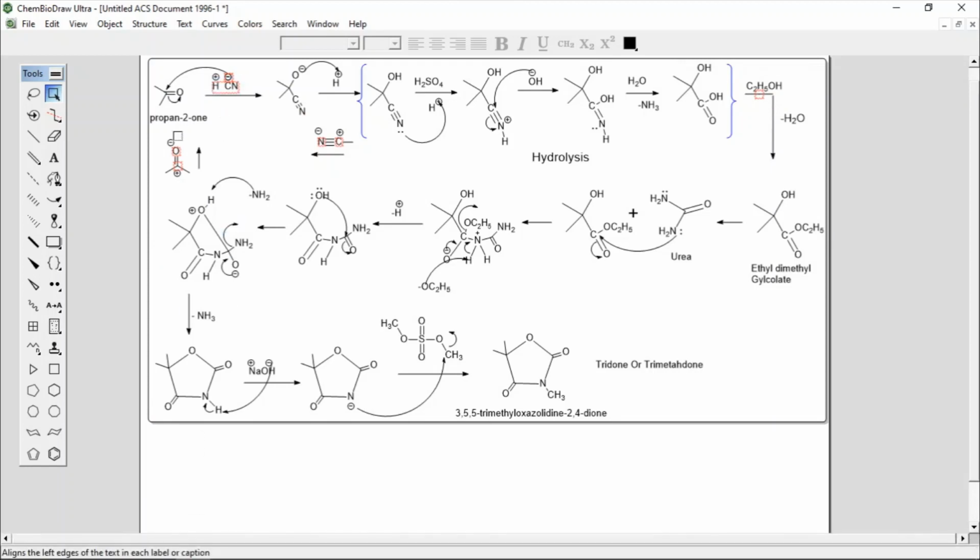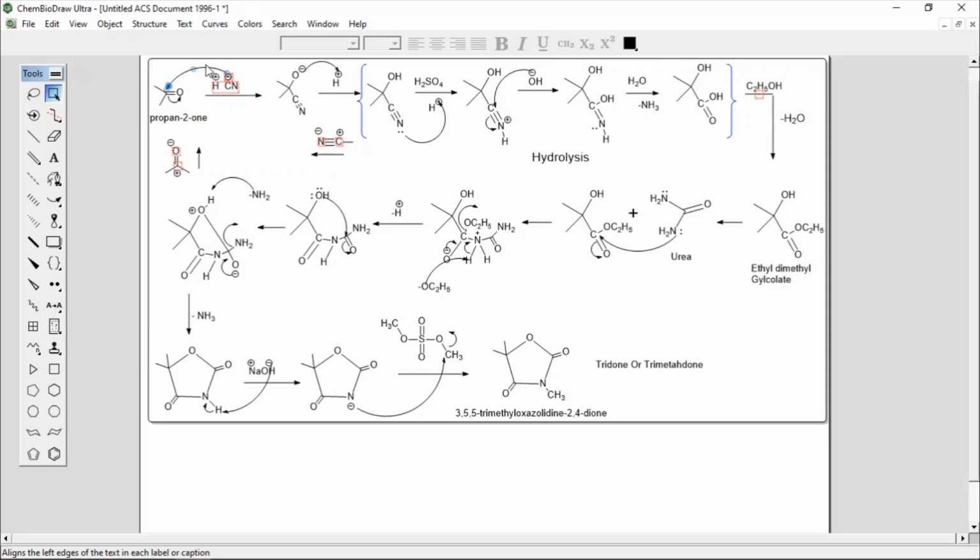So here, in the first step, hydrogen cyanide, HCN, will react with the carbonyl carbon of propan-2-one.